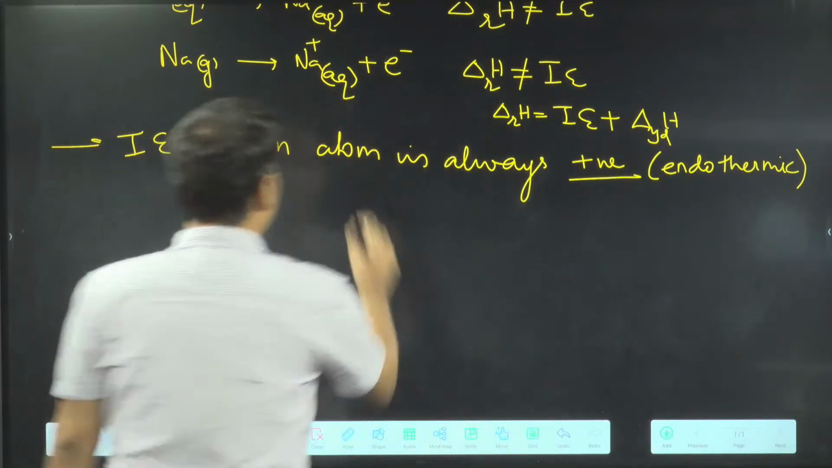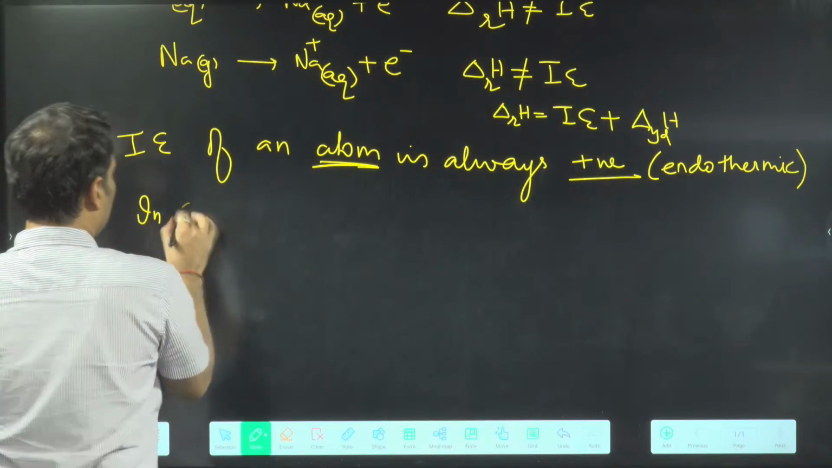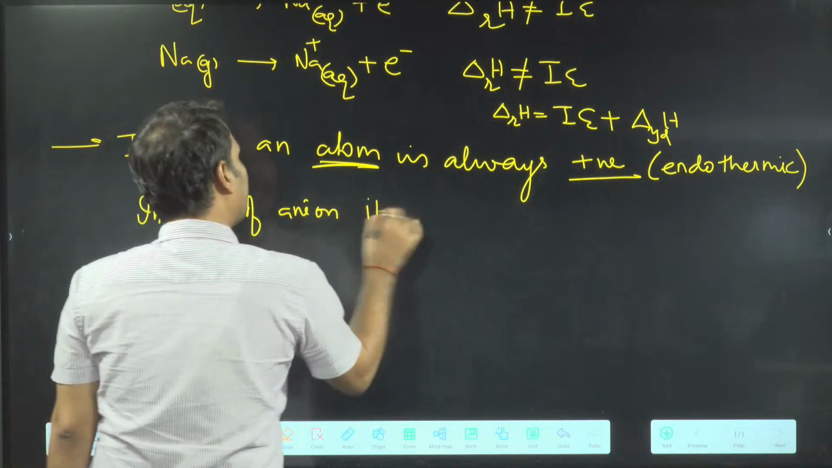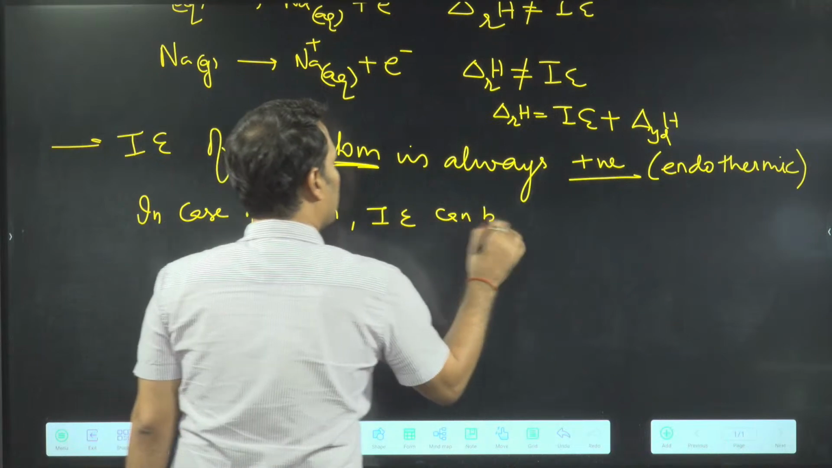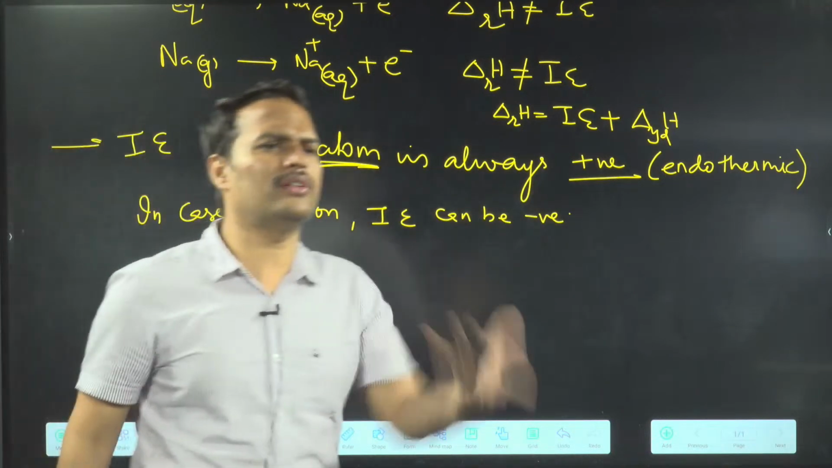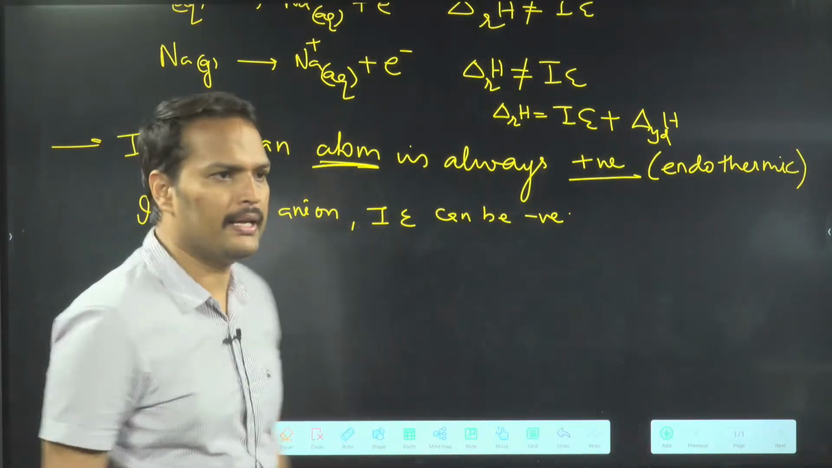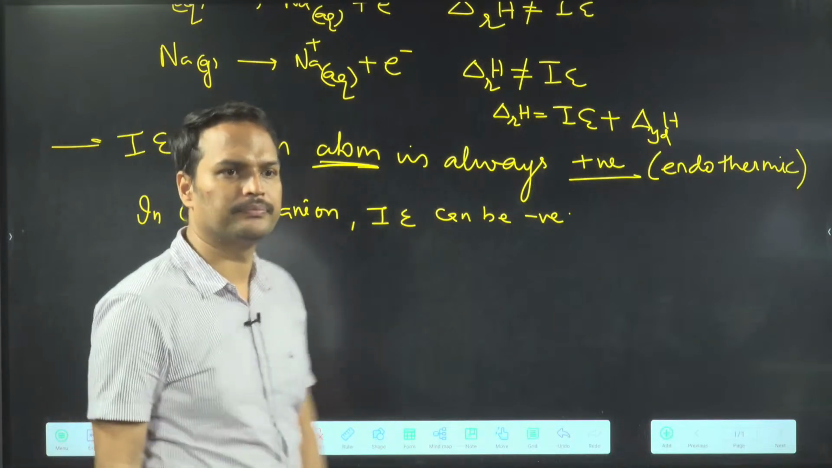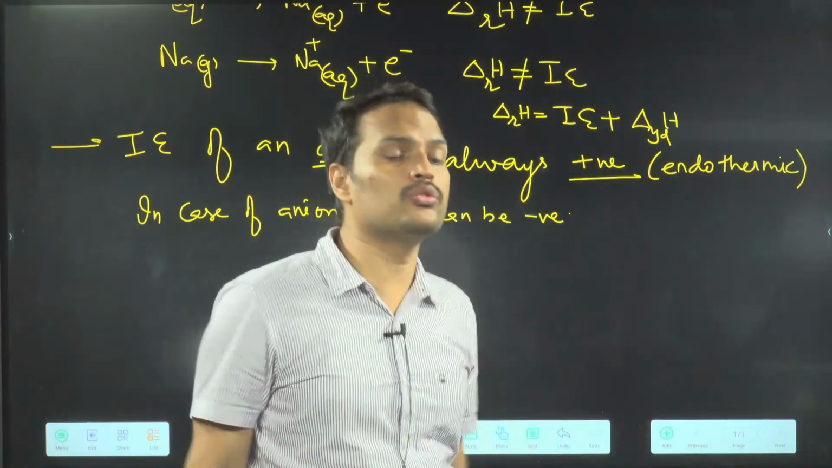ठीक है ना? Atom. In case of anion, it can be negative. It can be negative, means exothermic. Anion, because it is already electron rich, so it can leave that electron easily. ठीक है ना? We'll come to this point more in future. Don't worry. ठीक है?